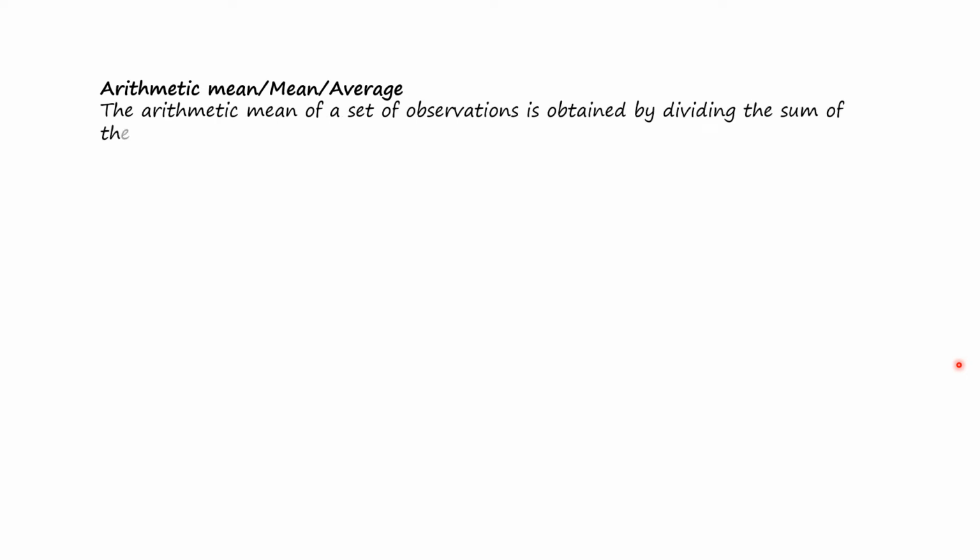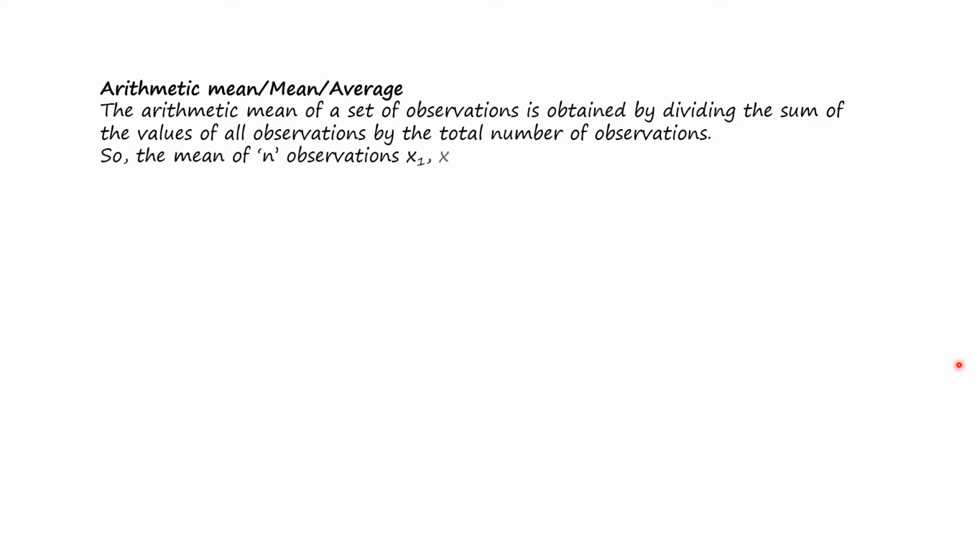Arithmetic mean or average. The arithmetic mean of a set of observations is obtained by dividing the sum of the values of all observations by the total number of observations. So the mean of n observations x1, x2, x3 up to xn is denoted by x bar.